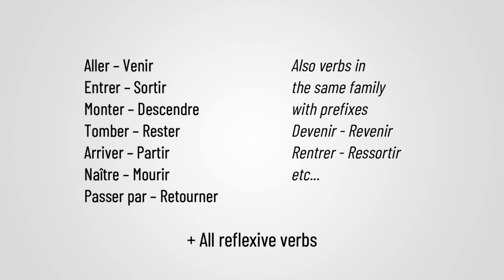So we have a few verbs, but I can also add all the reflexive verbs, because it is a self-transformation. If I say, for instance, that this morning I woke up at 7 and then I woke the kids up, I use the auxiliary verb être: je me suis réveillé à 7 heures. But then the auxiliary verb avoir: j'ai réveillé les enfants. Because it is just an action.